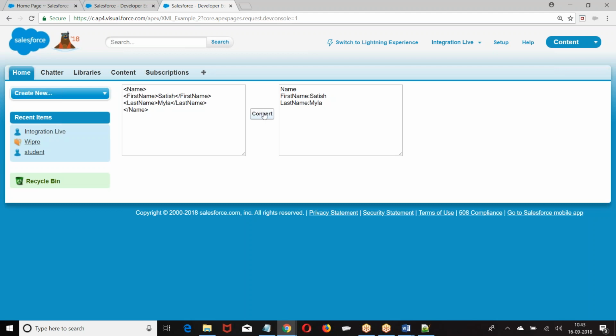So XML, JSON alone we don't use. These people are going to send a response to a third party as XML or JSON. They will deserialize and take the data. Now, when I make a request, you are going to give me XML or JSON. I am going to deserialize, take the data. Once I take the data, I may insert the record, I may update the record, I may display. What you do with your data is your requirement.